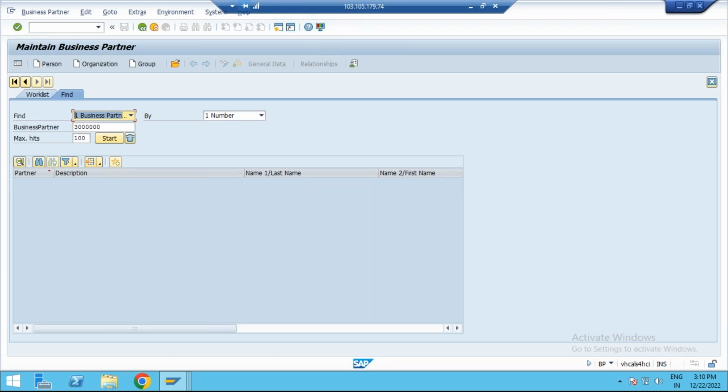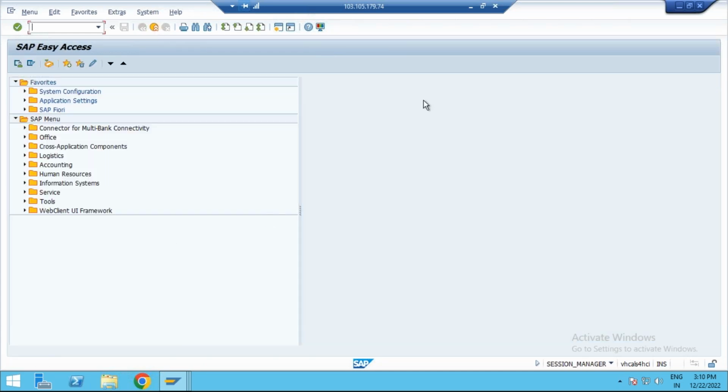And you can run all the transactions. You can run the standard procurement process. You can run consignment. You can run pipeline. Just now I showed you the P2P cycle. I ran one transaction code for your better understanding. So we can run all these transaction codes. Tomorrow we'll discuss the business partner here.